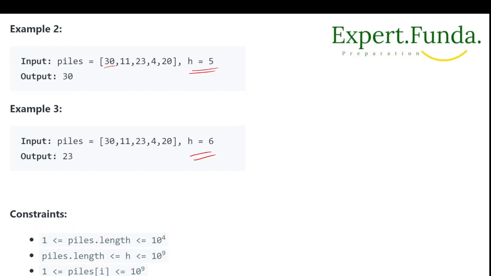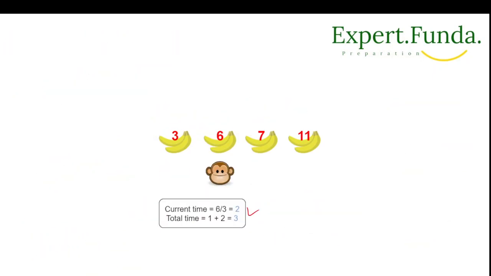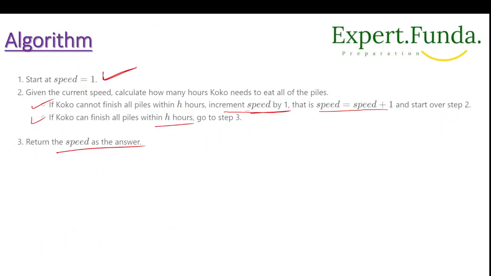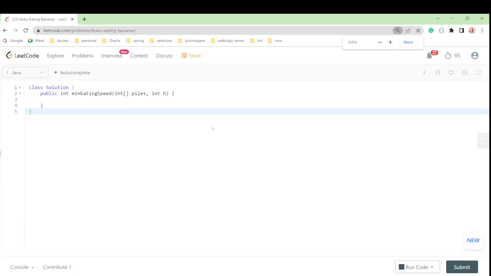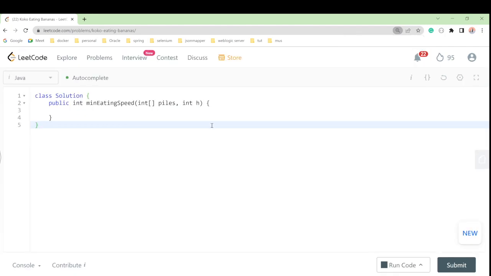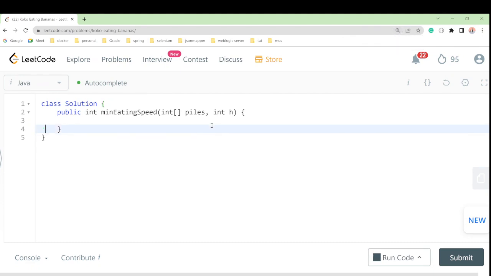Let's understand the coding part, and for that we have to go to the browser section and implement this. We have already understood the algorithm, so we have to start the speed equal to 1. I'll increase the font.